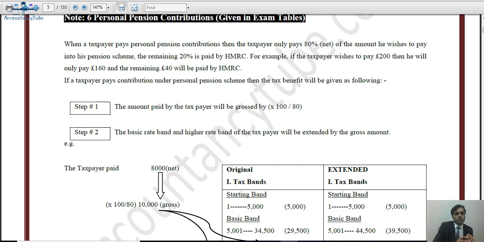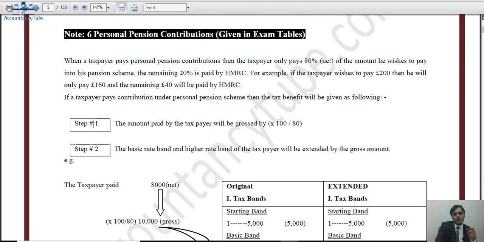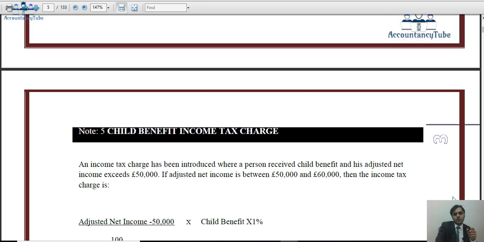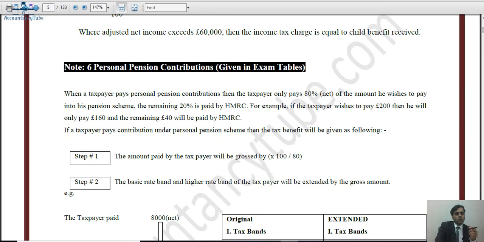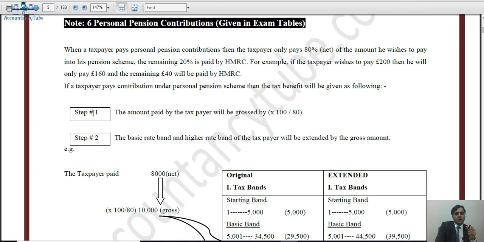Now I've told you enough information. You can read whatever is given to you on page number 3 of your lecture notes, the personal pension contribution. The same information which I've just told you is given to you in your lecture notes. I hope that it helped.